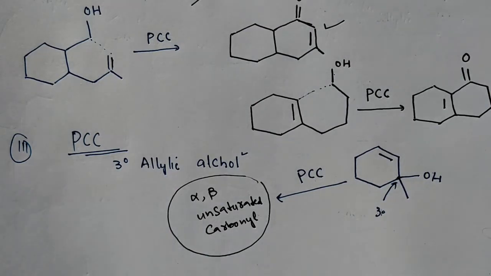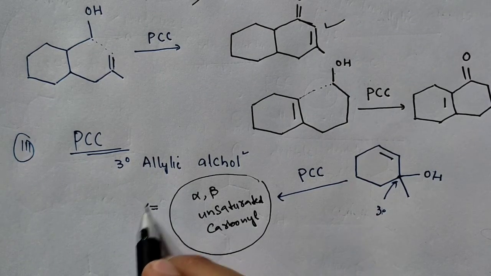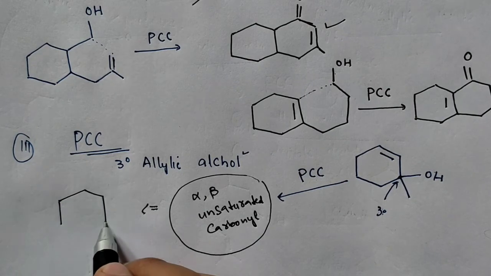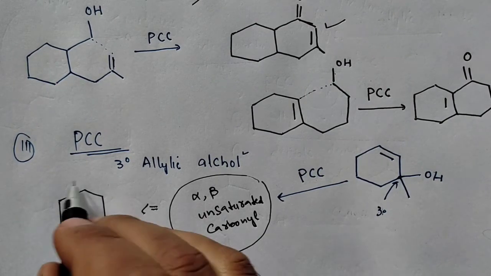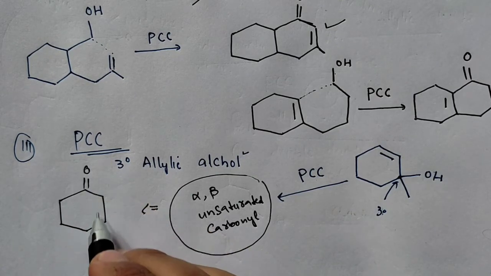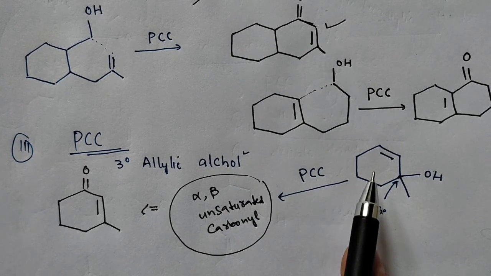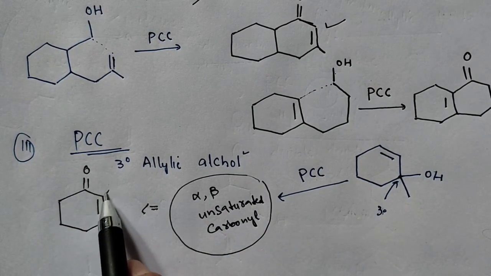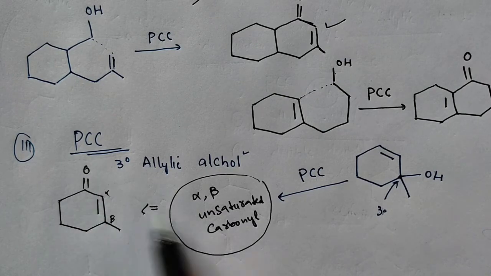So the product which you will get, let's first make this alpha beta unsaturated. So this is your reactant or substrate. This is your product. देखिए, carbonyl compound, and this is alpha and this is beta. Alpha beta unsaturated carbonyl compound.